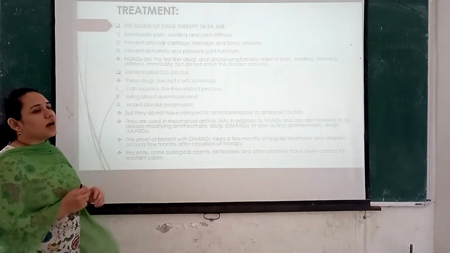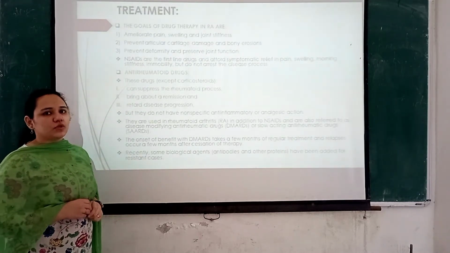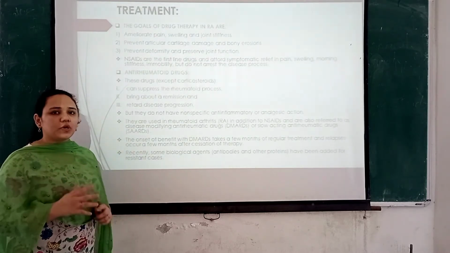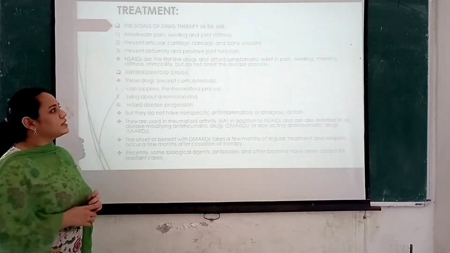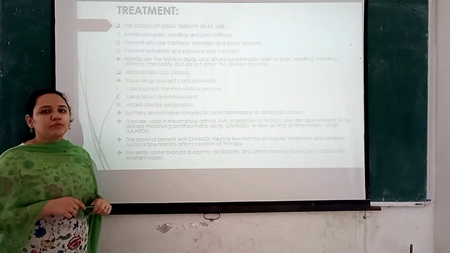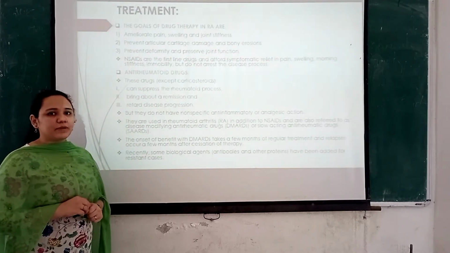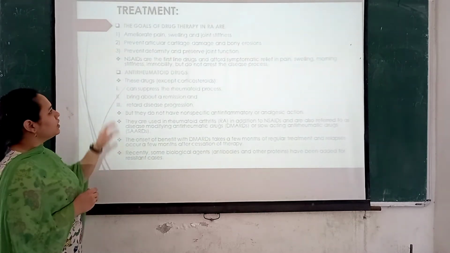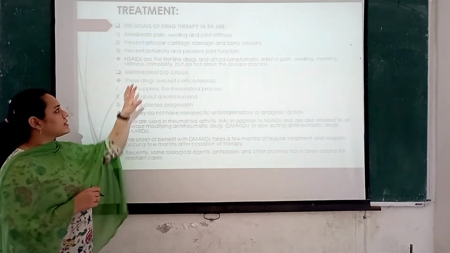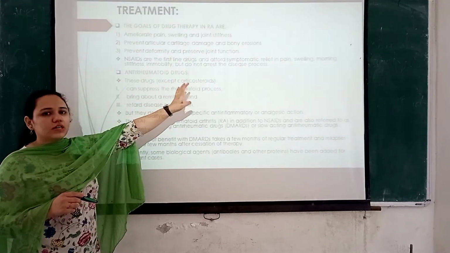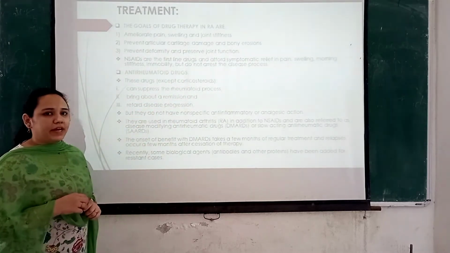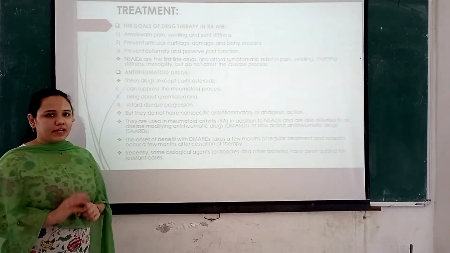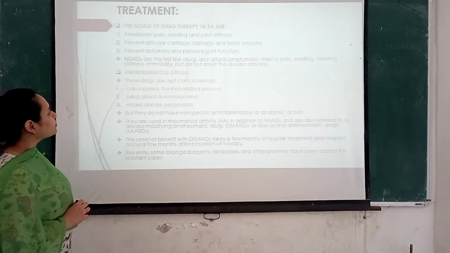NSAIDs are the first line of drugs used in the treatment of rheumatoid arthritis. They do not show any effect on the progression of the disease, but they are used for symptomatic relief because these patients suffer from severe pain, swelling and morning stiffness. NSAIDs cause symptomatic relief in pain, swelling, morning stiffness and immobility, but they do not arrest the disease progression.